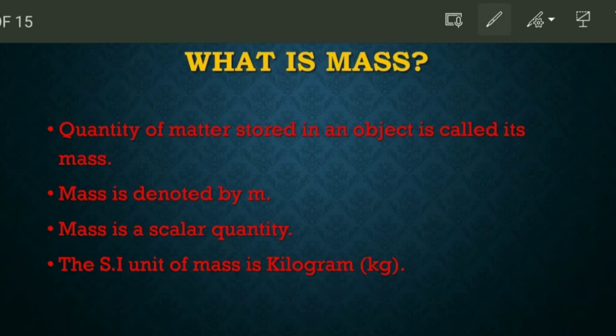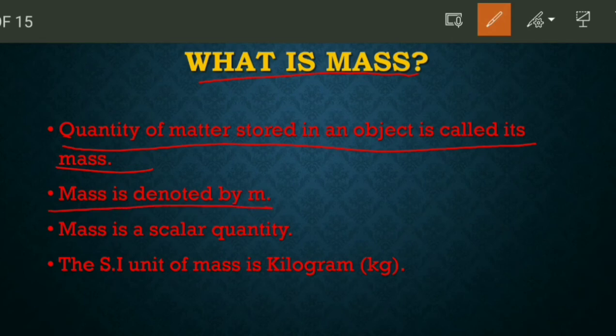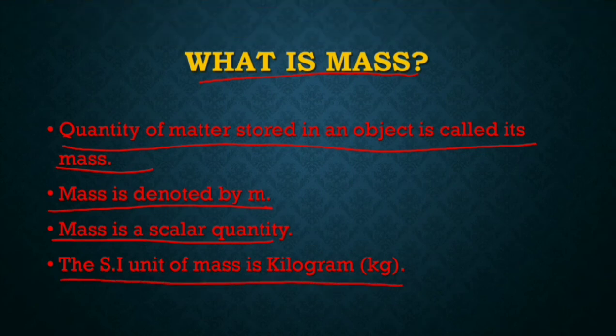Now the next topic is what is mass. This is important. The quantity of matter stored in an object is called its mass. Mass is denoted with a small m. Mass is a scalar quantity. The SI unit of mass is kilogram or kg. This we know already. So let's move ahead.